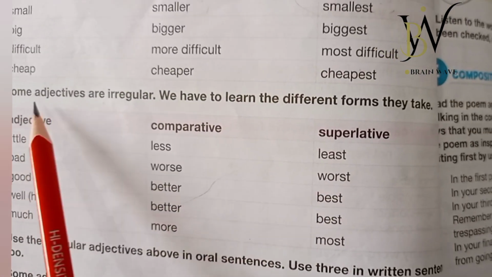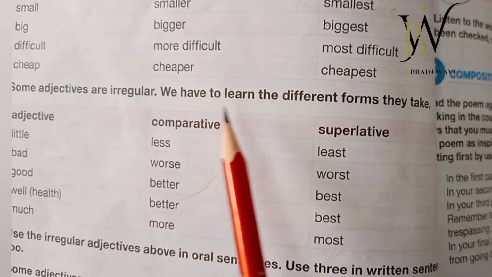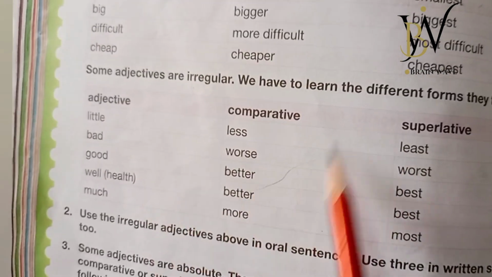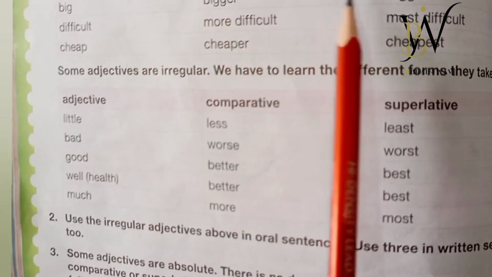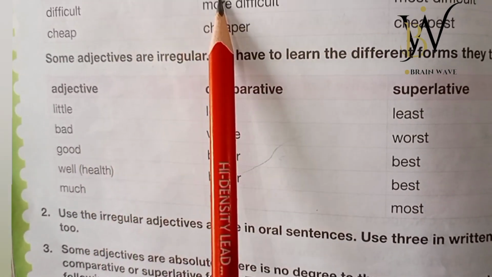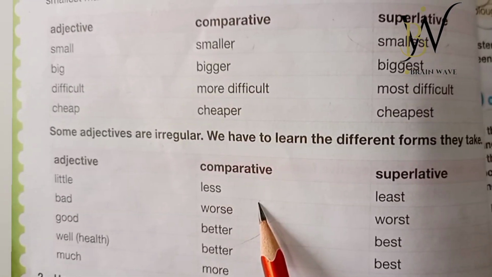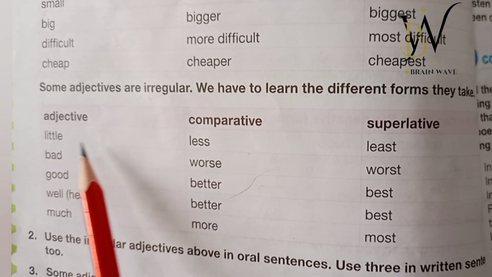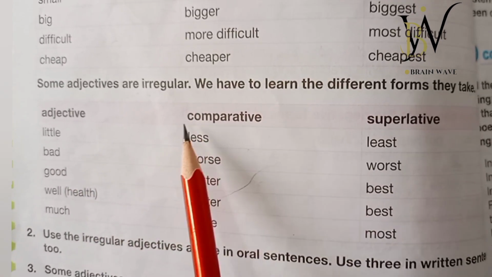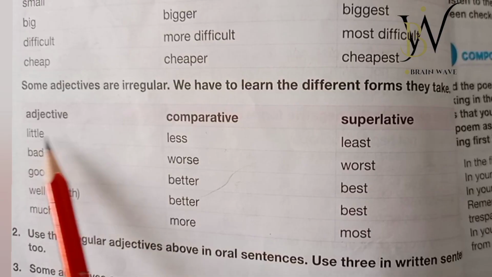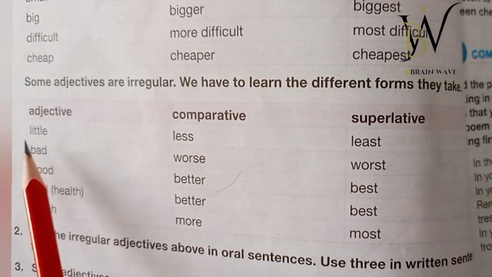And as I discussed earlier, some adjectives are irregular. We have to learn the different forms they take. Students, you have to memorize all of these adjectives and their degrees, regular adjectives and irregular adjectives as well. So first of all we have little, but we will not write er or est to make the comparative and superlative form of the word little respectively.